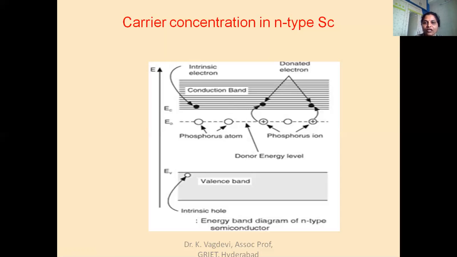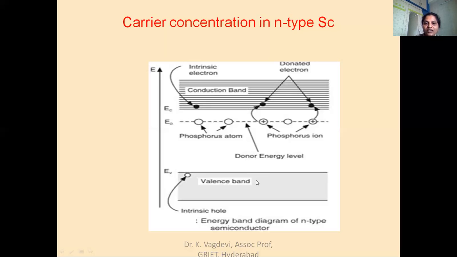We call it a donor because it readily donates its 5th valence electron. We can observe that there are no holes created in the valence band initially. But when the temperature is increased further, valence electrons of silicon atoms will go to the conduction band, thereby creating a hole in the valence band.